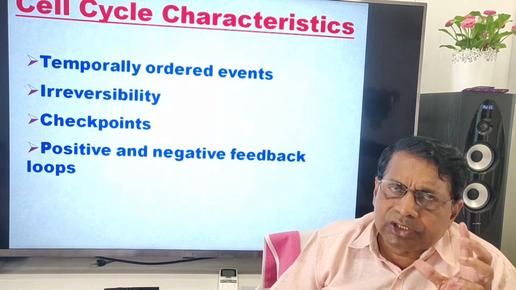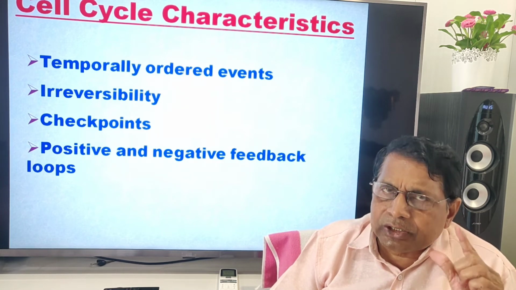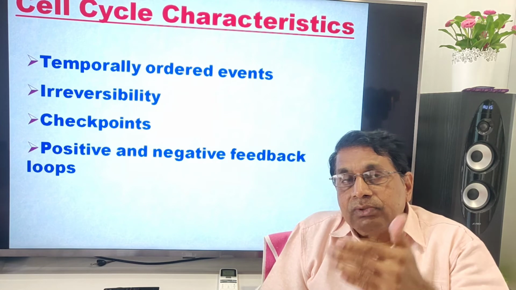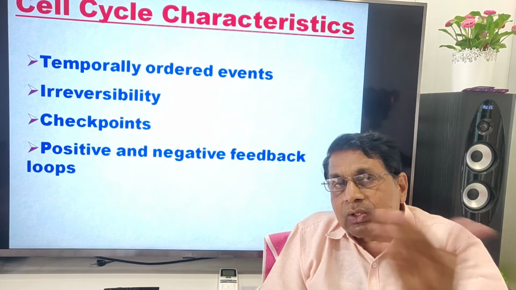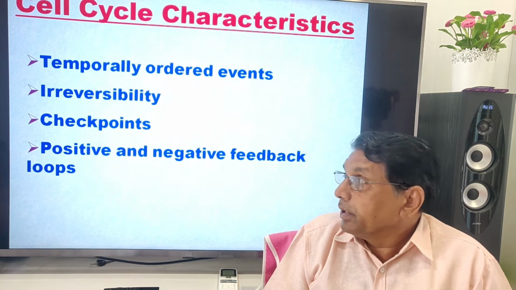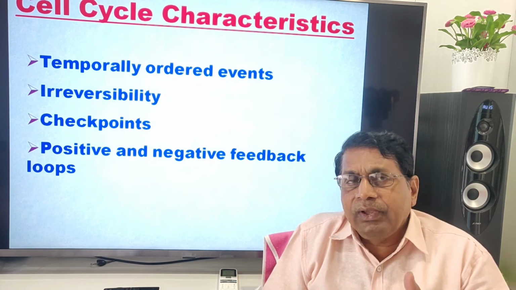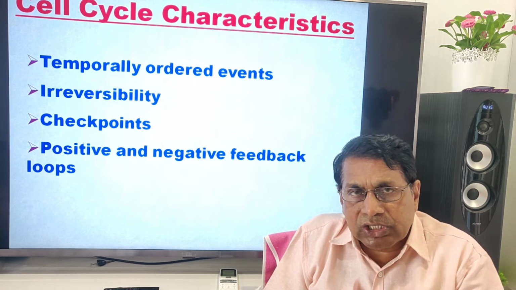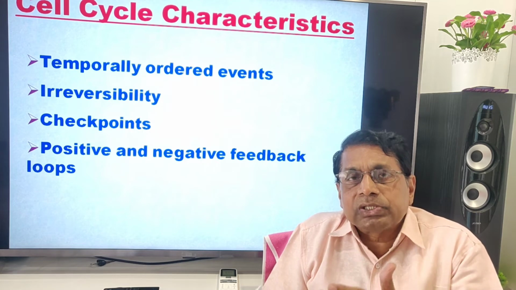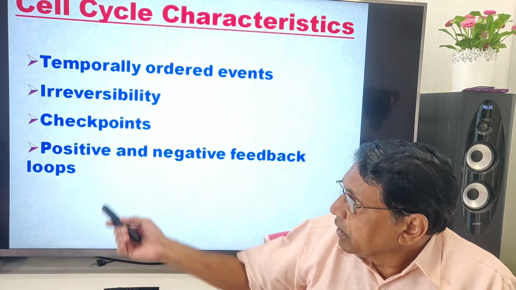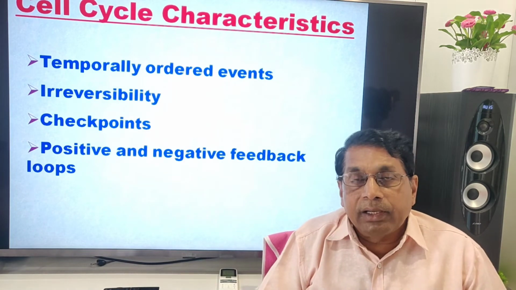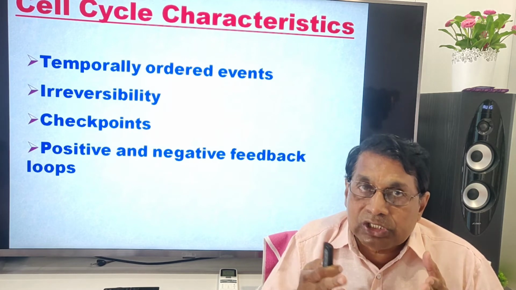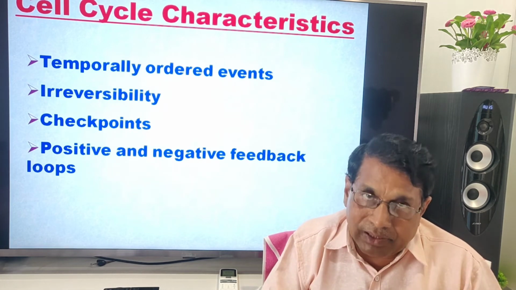Cell cycle characteristics: temporally ordered events, a time schedule. Every event has its time schedule. Within that time schedule, it has to be completed. Irreversibility: suppose the cell cycle enters from G1 to S, from S it cannot go back to G1. That is called irreversibility. Then checkpoints. At the end of G1, there is a check. At the end of S, there is a check whether the events are taking place normally or not. Then positive and negative feedback, there will be signals, some messages, so that these events are going normally or abnormally.